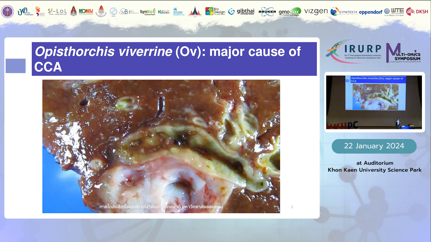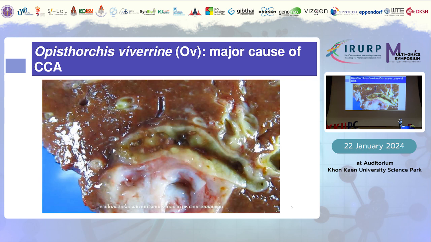And this slide shows the resected liver cancer tissues that you can see. Actually, there is the J.Phetcharaburanin vivarini or OV, which is a liver fluke that is a major cause of cholangiocarcinoma in many countries in Southeast Asia and also in Greater Mekong sub-region countries like Thailand, Laos, Burma, Cambodia, and the southern region of China as well.